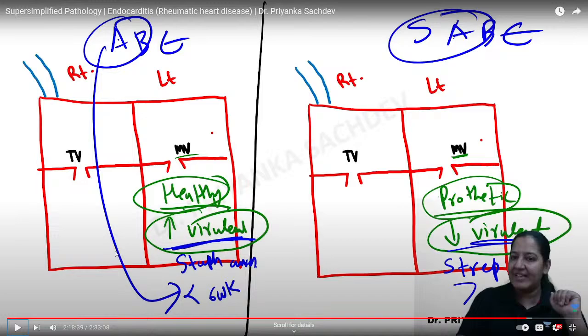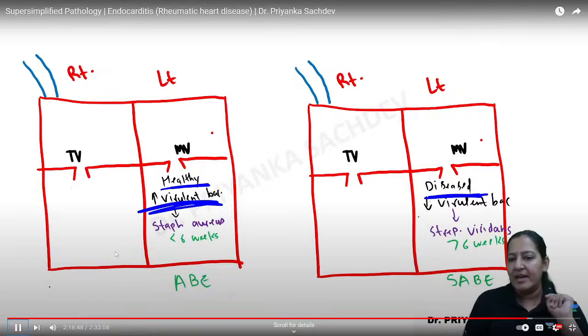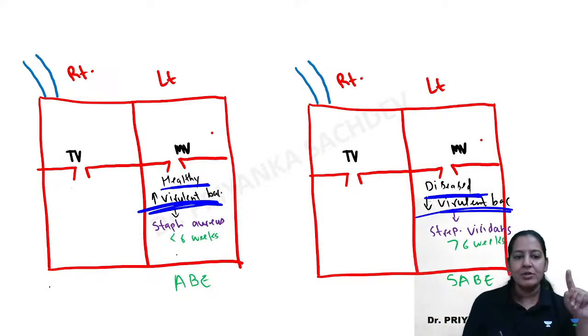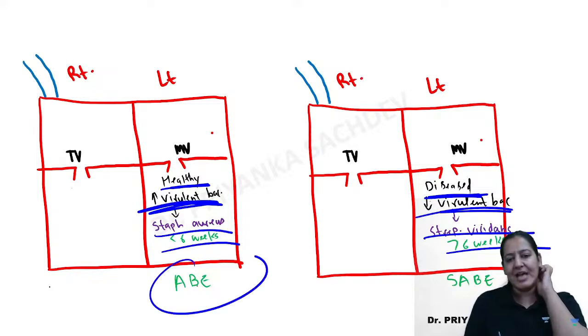So it will need greater than 6 weeks to cause the damage. That is the subacute, very slow. Here a more powerful bacteria is required, while here a less virulent bacteria will do. So here Staph aureus, less than 6 weeks. Here Streptococcus viridans, more than 6 weeks. This is ABE. This is SABE.